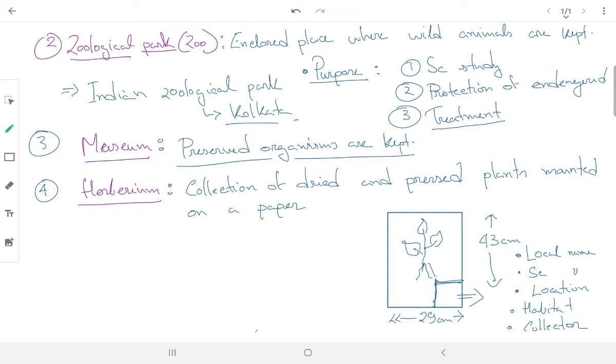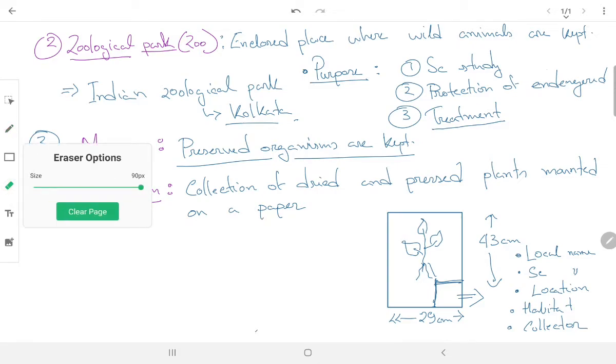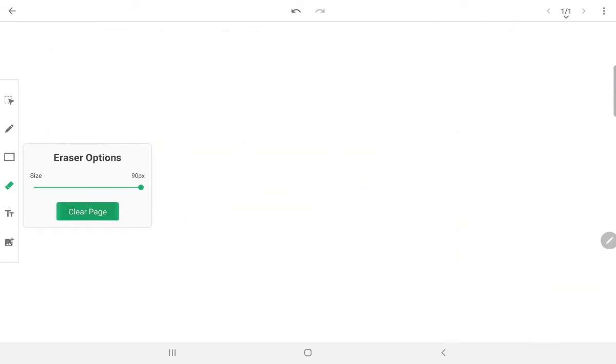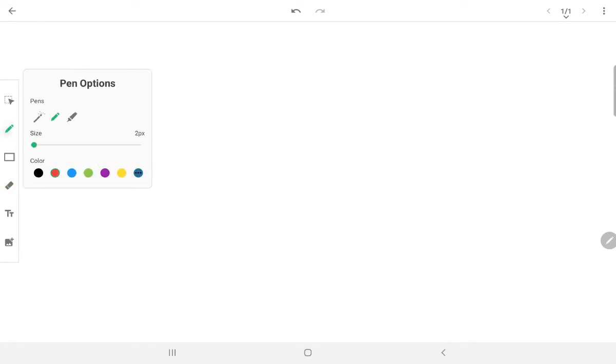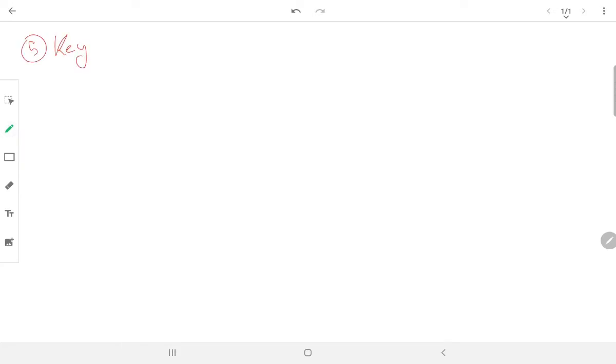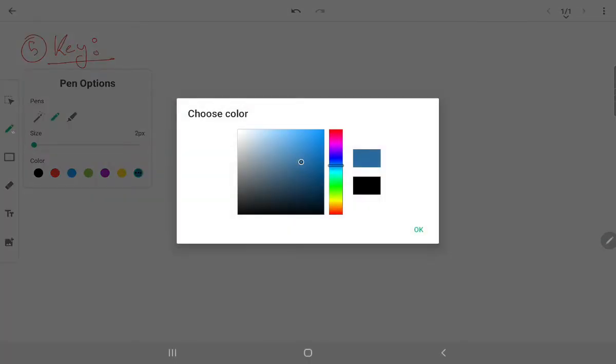The next one that we'll see is called a key. So for that we need a clear page. That is the fifth one, which is also known as key. Now in a key, what we do, or what is a key actually?